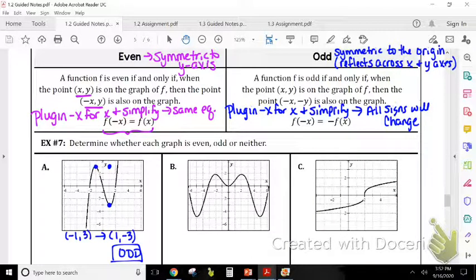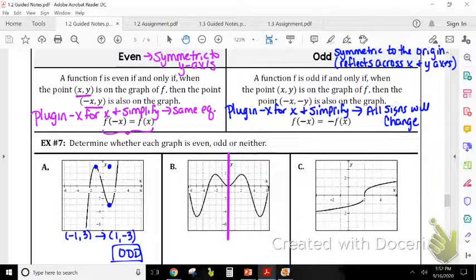So look at B. Even, odd, or neither. Well, let's split it in half. Let's draw in the y-axis to see is it symmetric there. Did it split the graph in half? It did. If you notice, the left side is just like the right side. If I folded on that line, it would lie on top of itself. I can also pick some points on here and check.